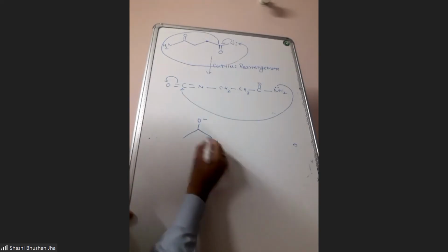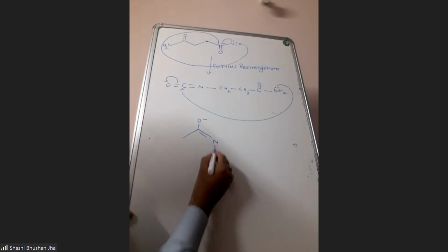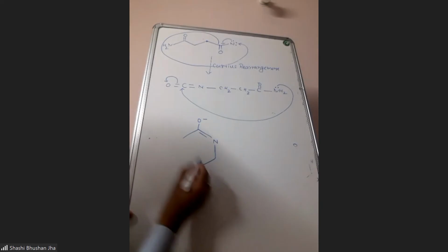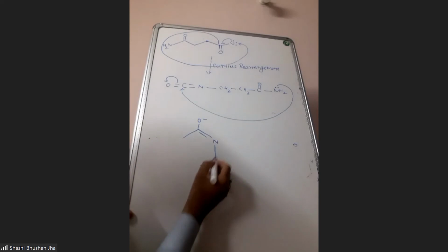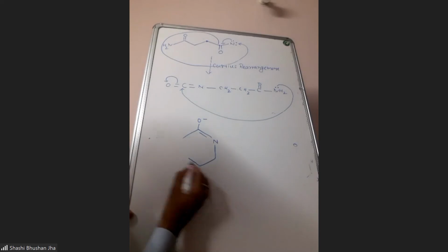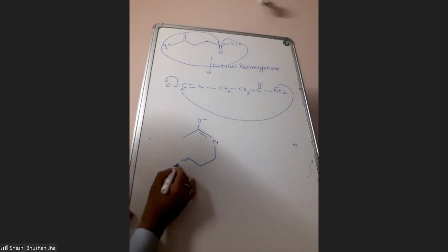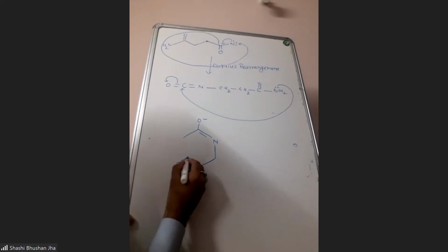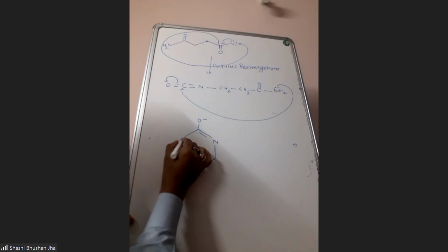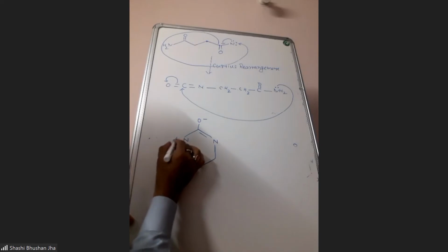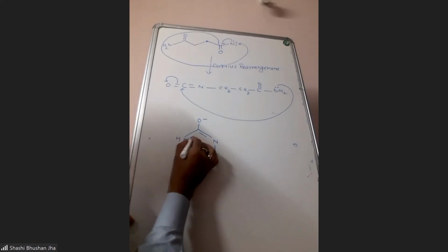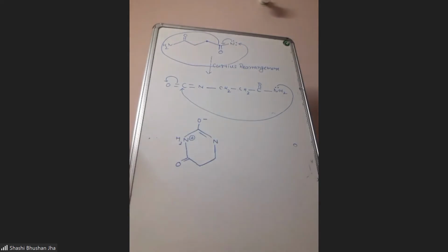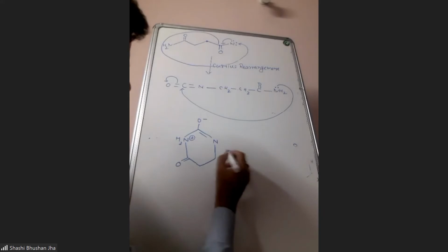Now here you have nitrogen with a double bond. Now this is CH2, another CH2. Then here you have C double bond O, and here you will have NH2, which will have a positive charge. Now, here resonance is possible.